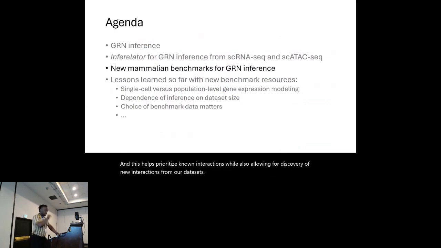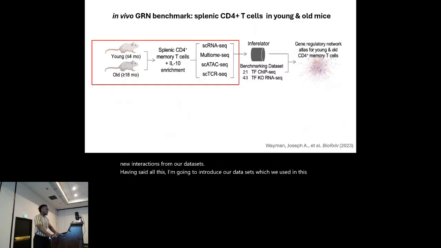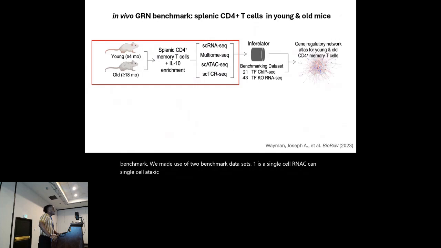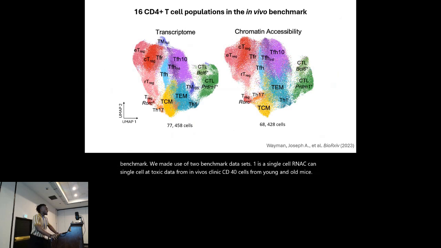Having said all this, I'm going to introduce the datasets which we used in this benchmark. We made use of two benchmark datasets. One is a single cell RNA-seq and single cell ATAC-seq dataset from in vivo splenic CD4 T cells from young and old mice. This dataset includes 16 CD4 plus T cell populations.